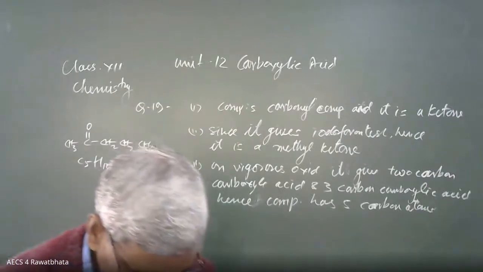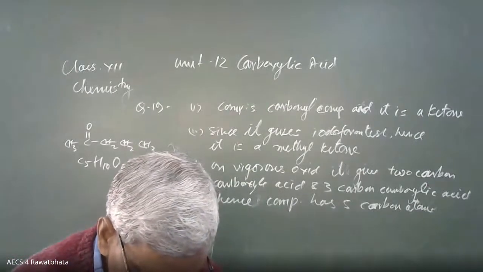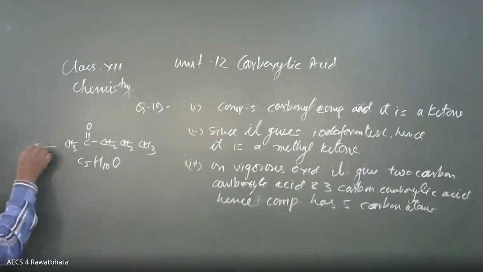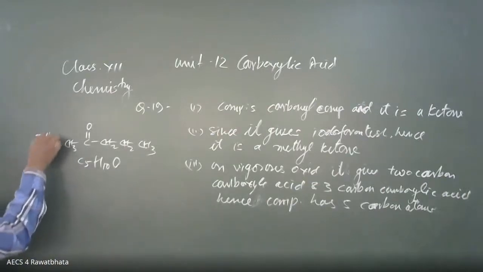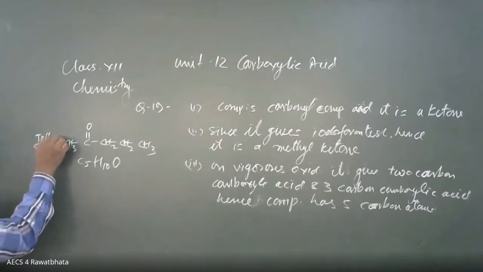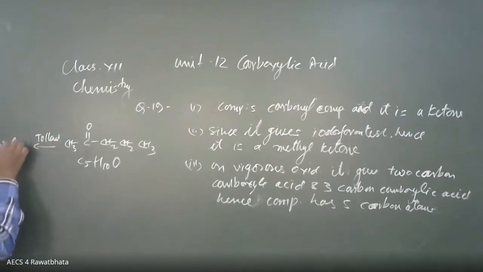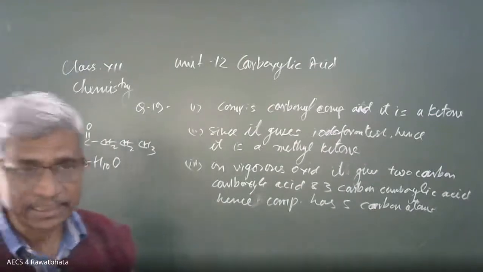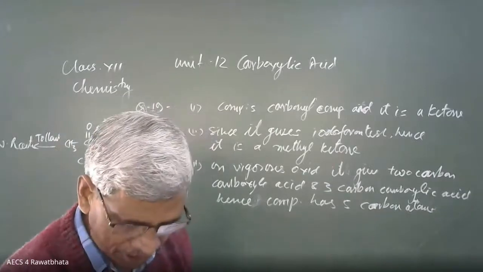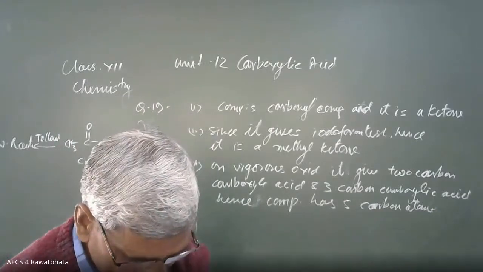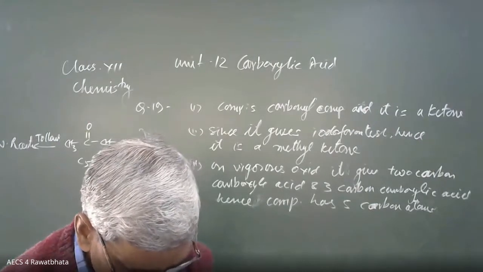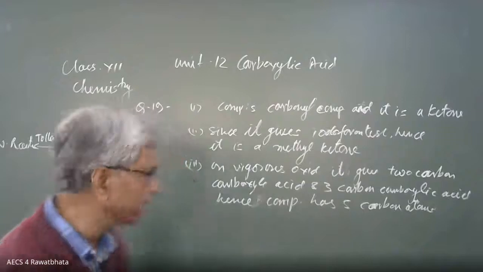Now verification. It does not reduce Tollens reagent. If it is allowed to combine with Tollens reagent, there is no reaction, because a ketone does not give any test with Tollens reagent. Another, it forms an addition compound with sodium bisulfite.